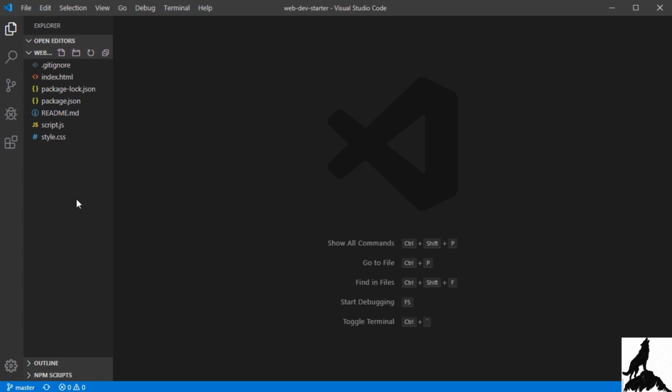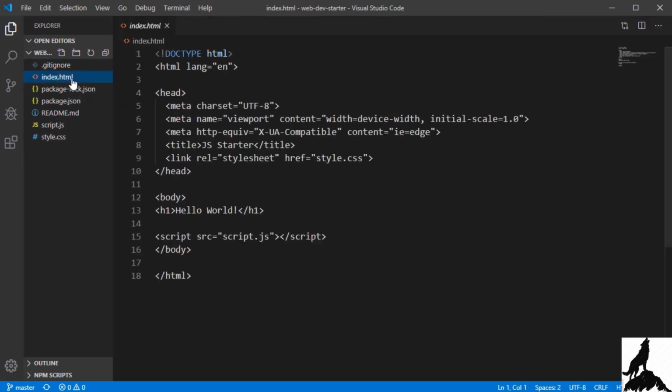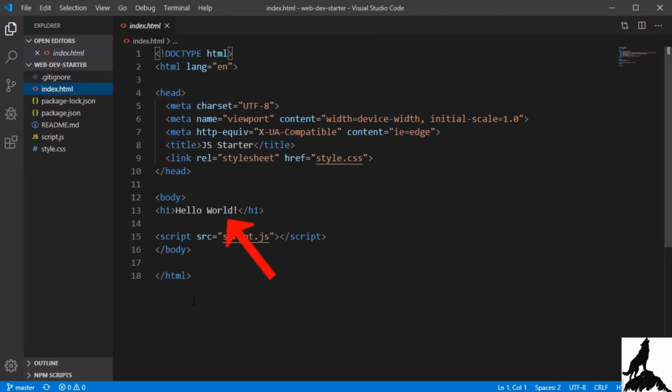And you can see the files for the project on the left here. This is called the Explorer pane or Explorer panel. And you can see the main file index.html right here. I'll click on that and you can see the hello world text right here.